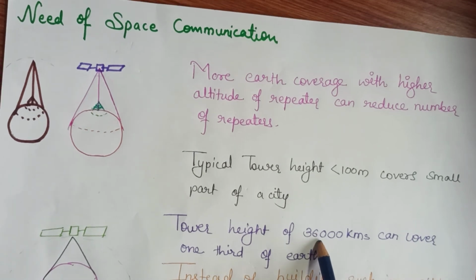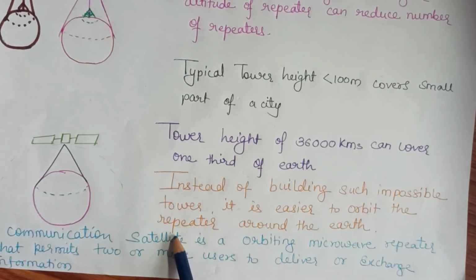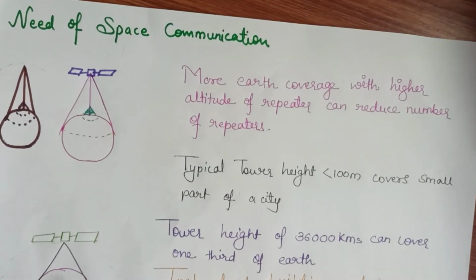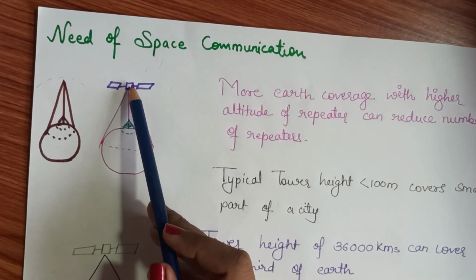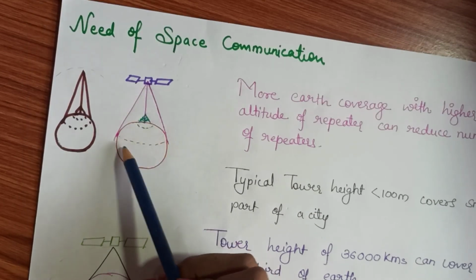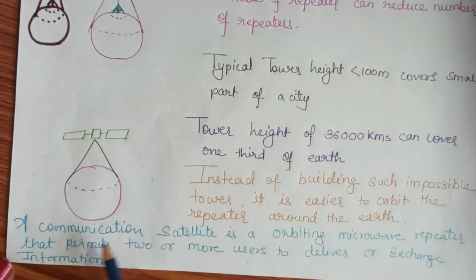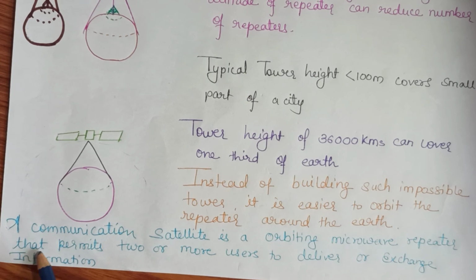So instead of building such an impossible tower, it is easier to orbit the repeater around the earth. So it is easier to place a repeater or satellite at this distance, and it is able to cover 1/3 of the earth. Now, a communication satellite is an orbiting microwave repeater that permits 2 or more users to deliver or exchange information.